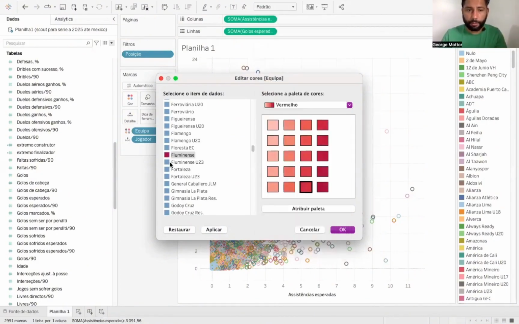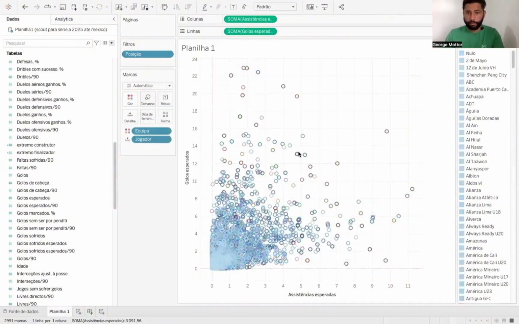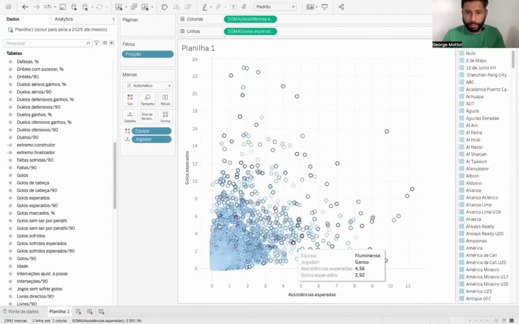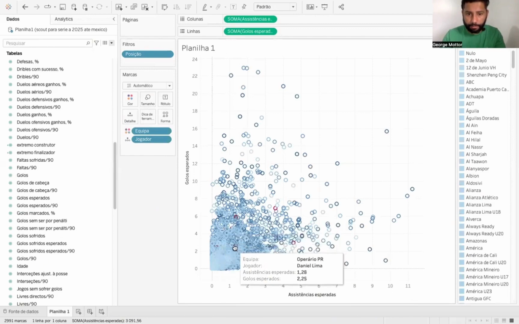Oh, Fluminense U23. Because sometimes it might be a player who played for Fluminense's U23 team, got promoted, played, and that's it. Let's click OK and see what appears now. They are all blue, and the Fluminense players are highlighted in red right here. So we can easily make out and identify them. John Arias, that's him. Ganso, Canon, Kawan, Elias. This one here as well, but it must be Marquinhos right here, okay?